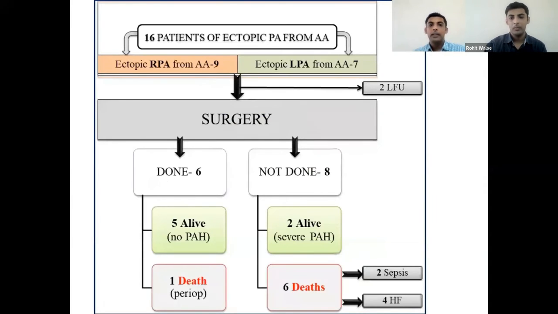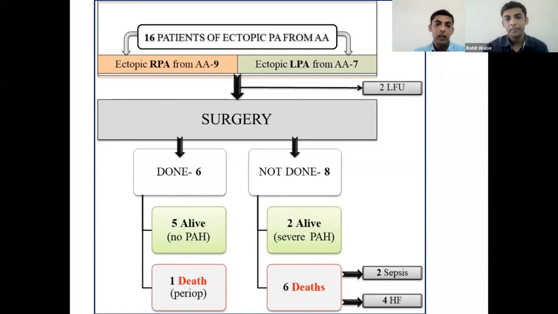So we had 16 patients, 9 with ectopic RPA and 7 with ectopic LPA, out of which 2 patients were lost to follow-up. All were advised surgery, out of which 6 underwent surgery and 5 were alive without any residual PAH, and 1 patient had died in the perioperative period.